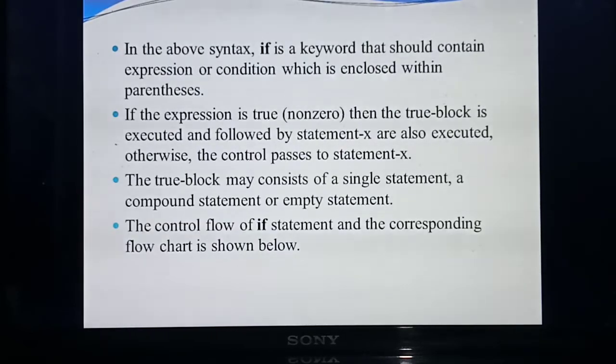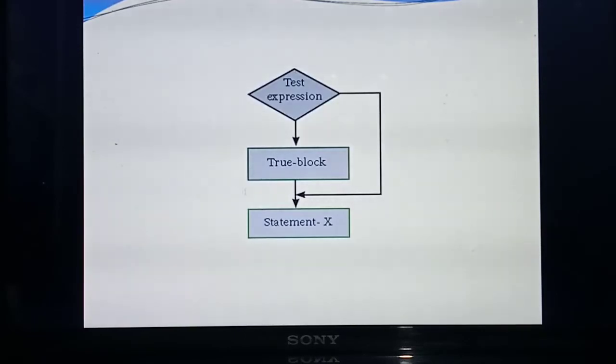Understood? The if statement always starts with the keyword if, and then the expression needs to be given inside parentheses. That is important. Based on the condition, the particular true block will execute. Otherwise the control flows outside. This true block can contain a single statement, multiple statements, or an empty statement. That's no problem.